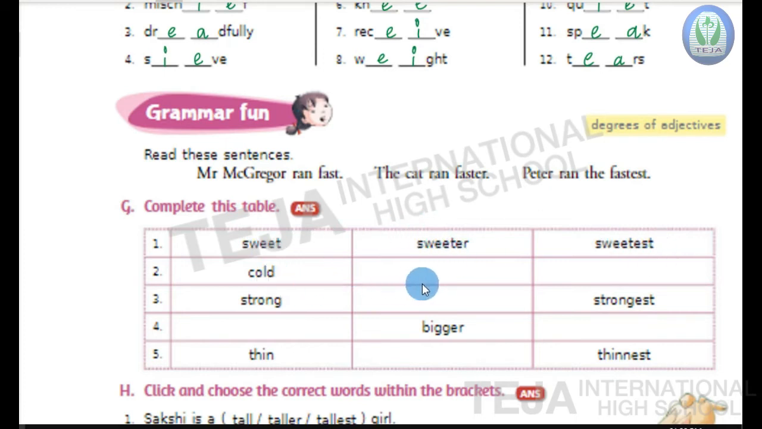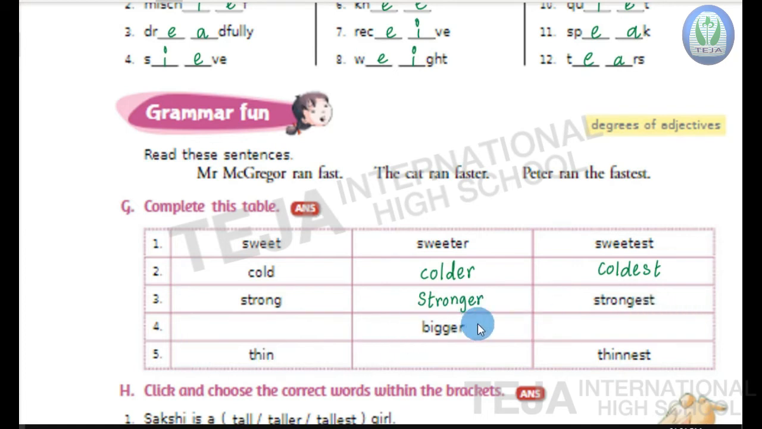Second one, cold, dash, dash. So, cold is a positive degree. You have to write the comparative degree as well as the superlative degree. So, here the comparative degree of cold is colder, and superlative degree is coldest. So, cold, colder, coldest. Third one, strong, dash, strongest. Strong, stronger, strongest.